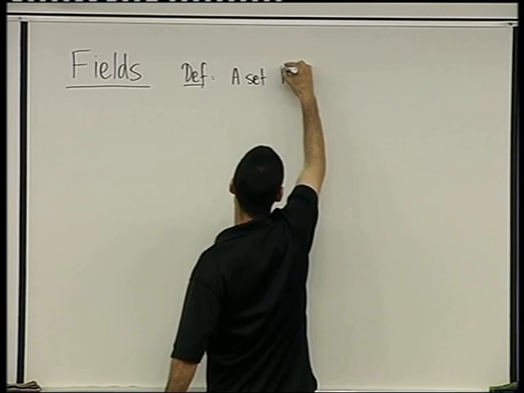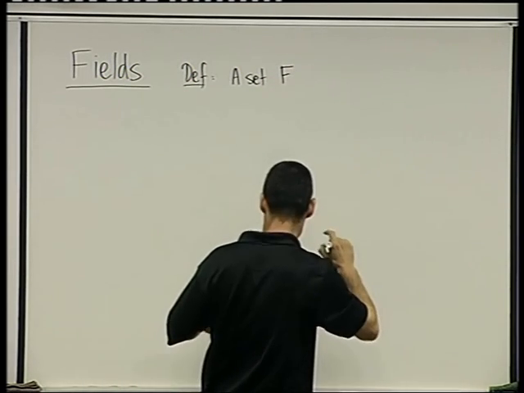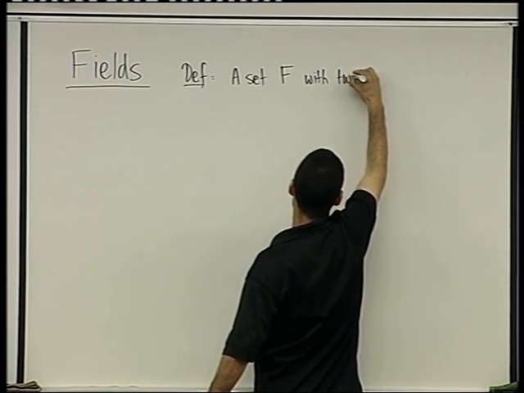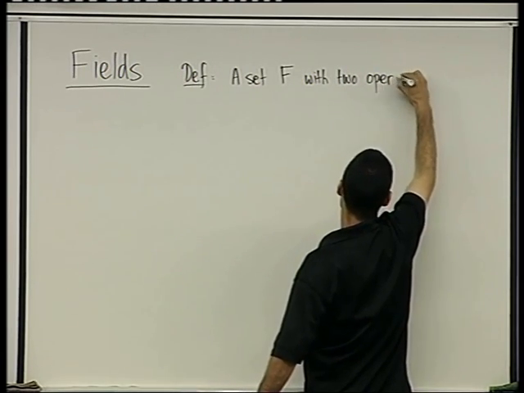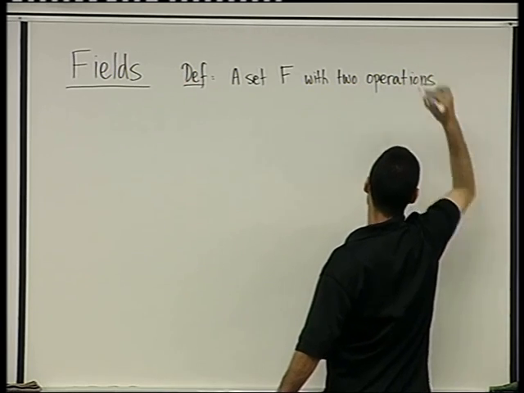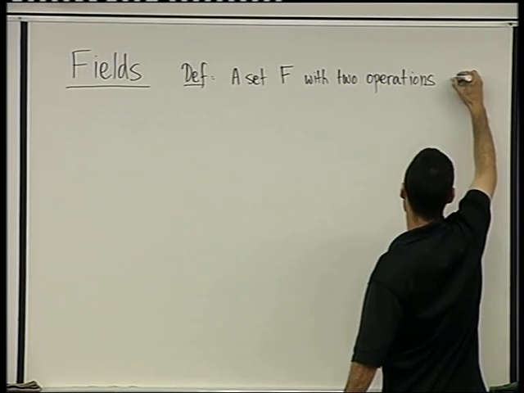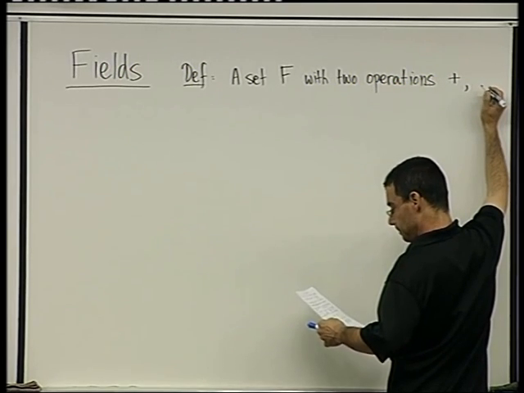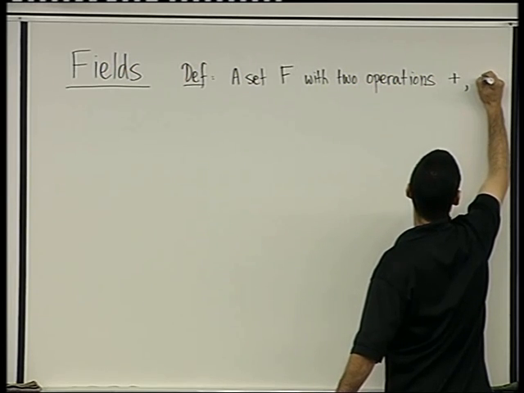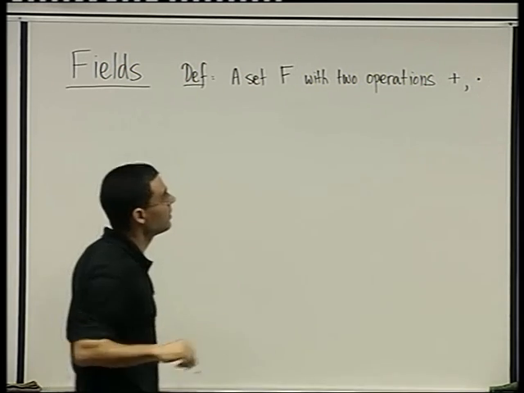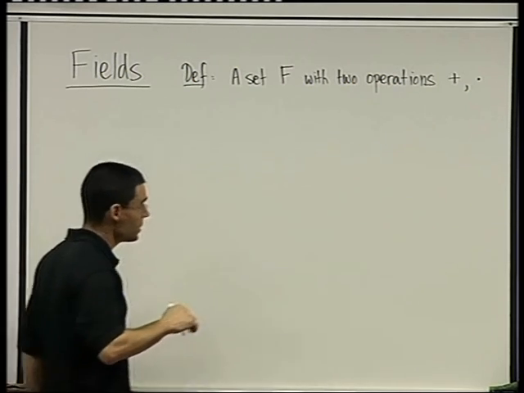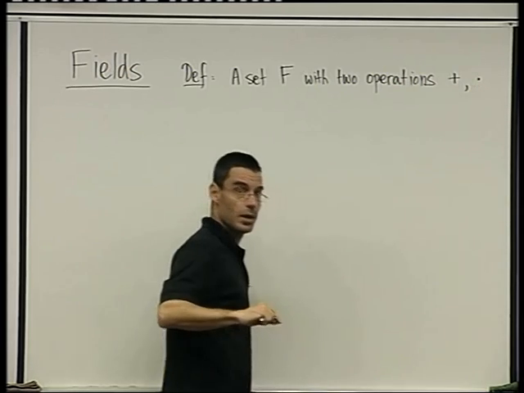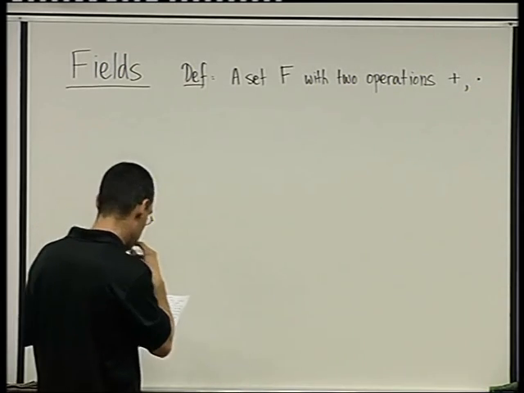A set F, I'm going to call it F for field, a set F with two operations, which I'm going to denote one by plus and the other by dot. I'm just too lazy to write X all the times. So these are the two operations, and you should think rationals with plus and times, with addition and multiplication.